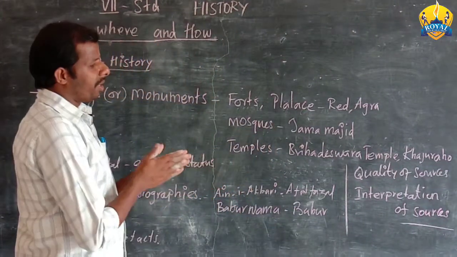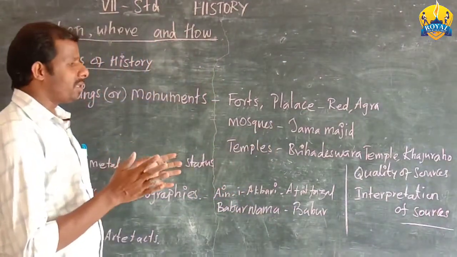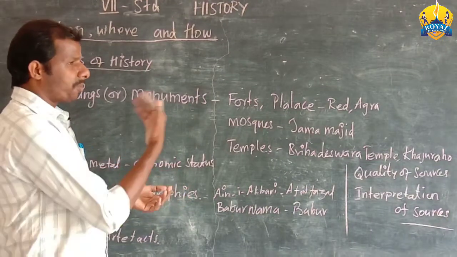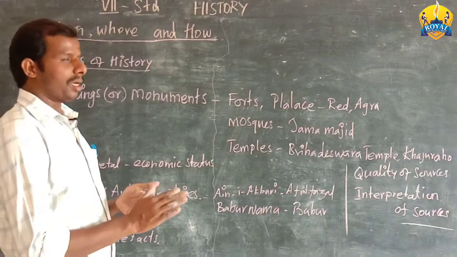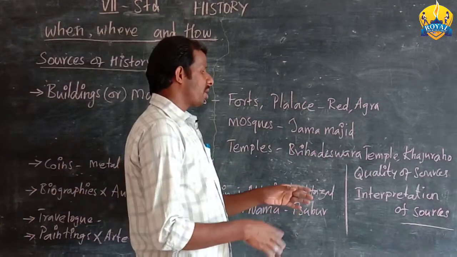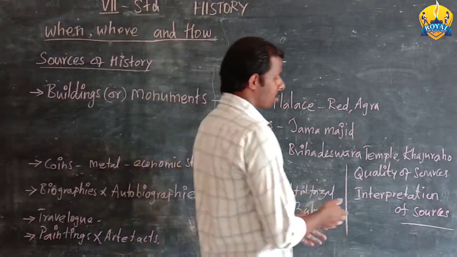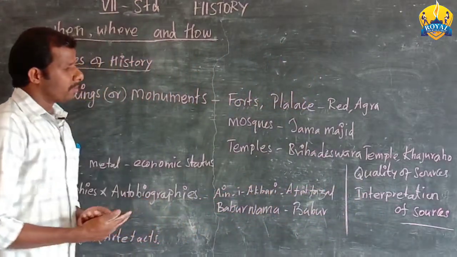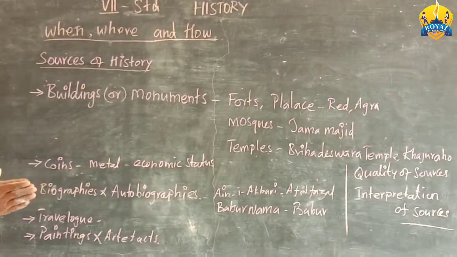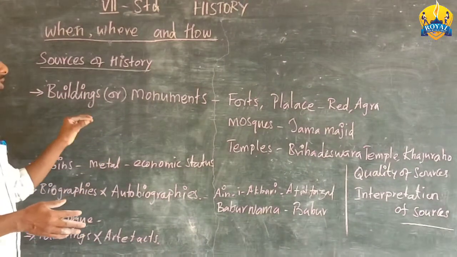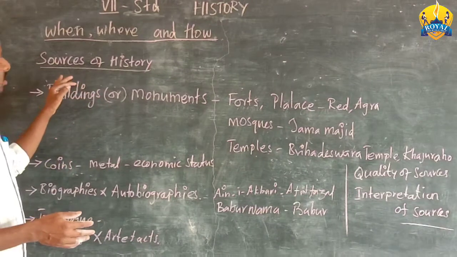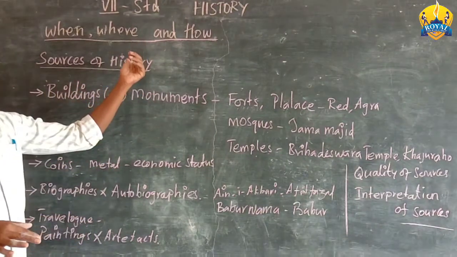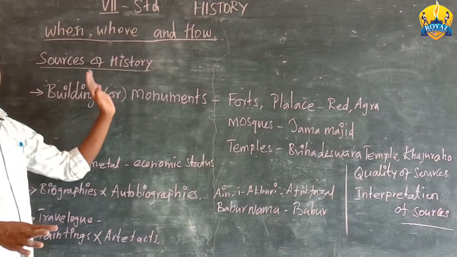The medieval period is a period when languages were well developed. At the same time, some writings are not good, like our own. So studying those sources may involve many difficulties. We have to take these facts into account to study history. So these are all the sources that help us study the medieval period. Okay children, thank you.